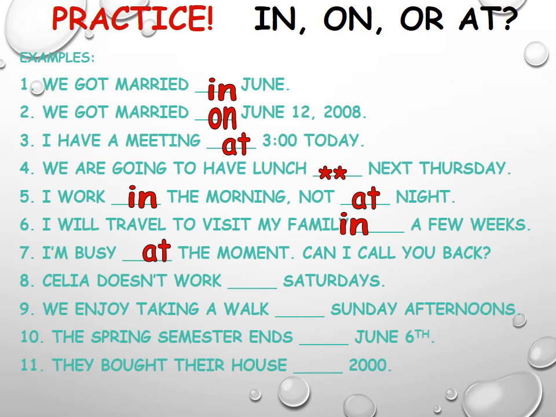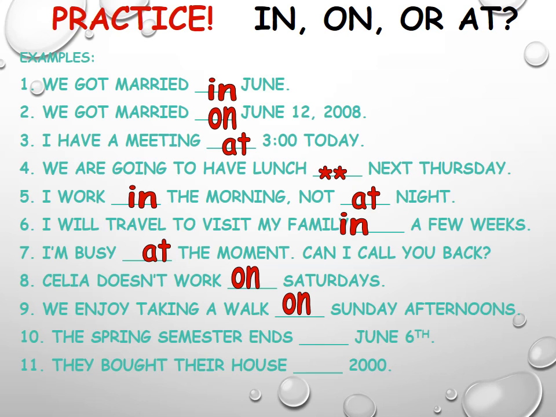Sally doesn't work. So, which is the correct preposition for Saturdays? Sally doesn't work on Saturdays. We enjoy taking a walk on Sunday afternoons.